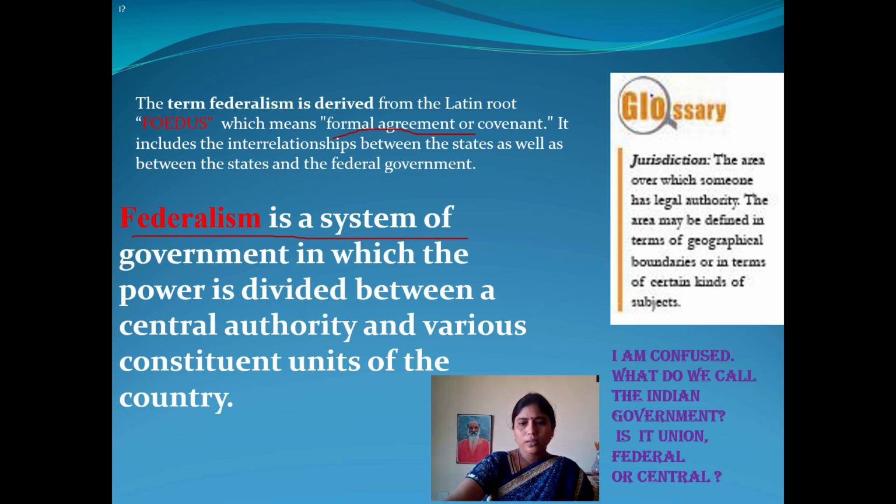So what do we call a federal country? In India, as we discussed, what is the difference between central government and unitary government? In this session, we are going to discuss that.